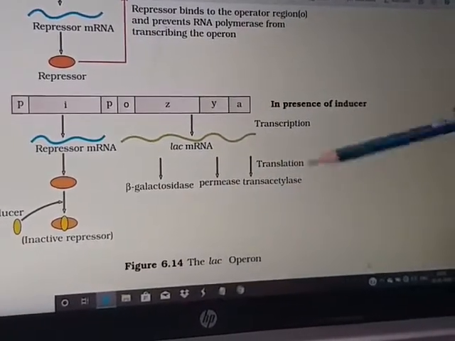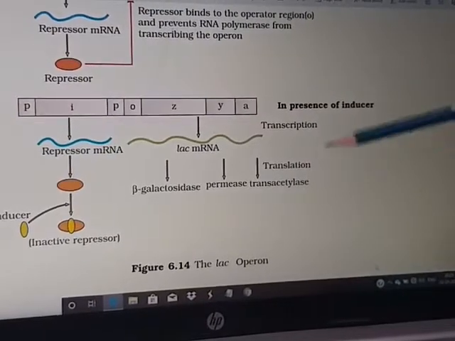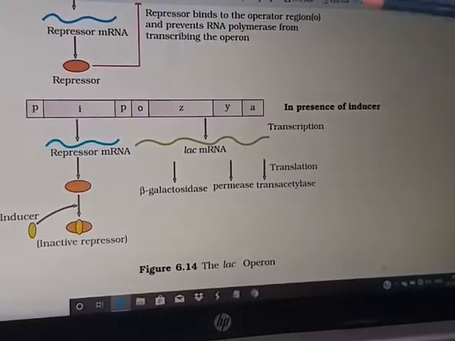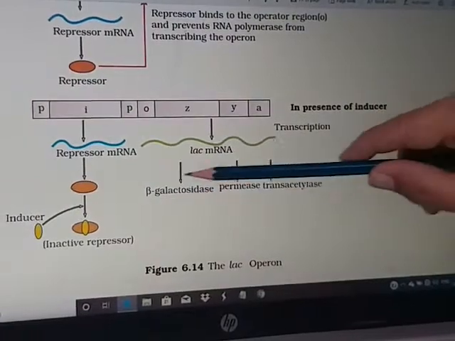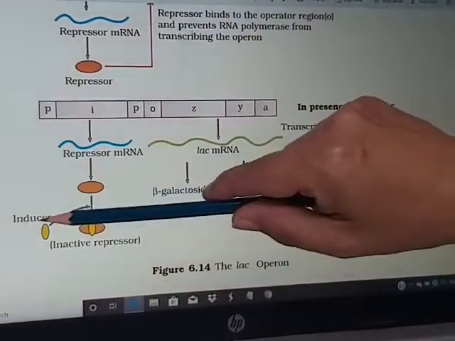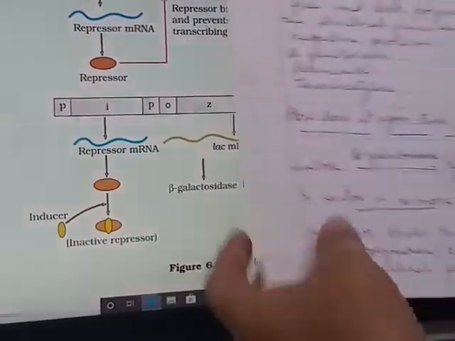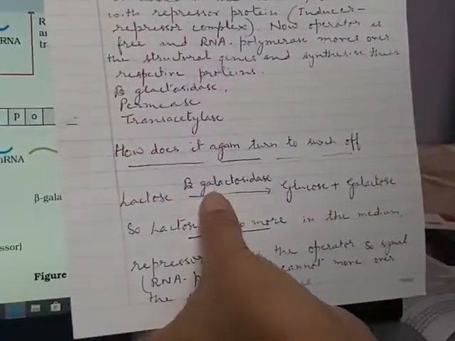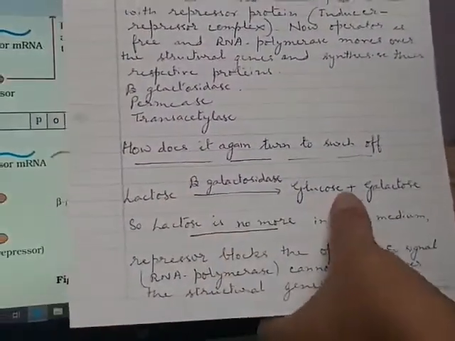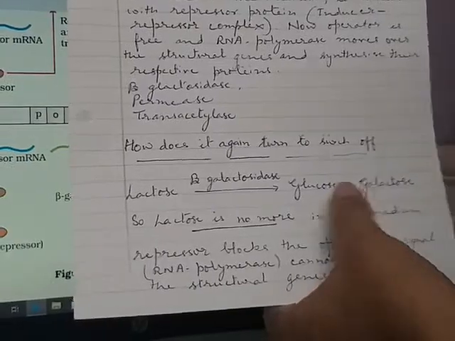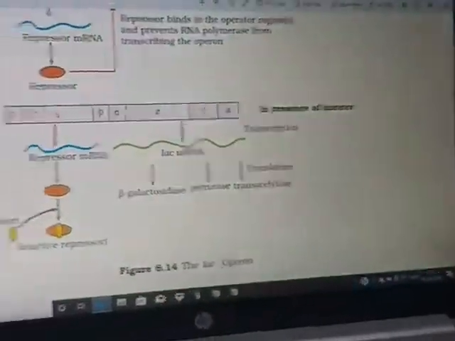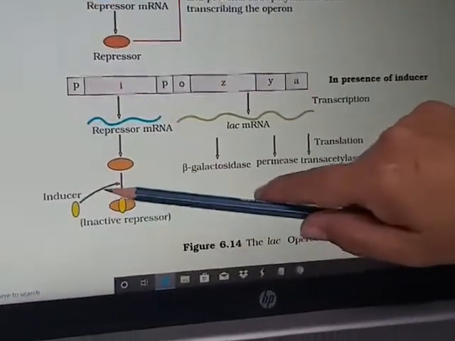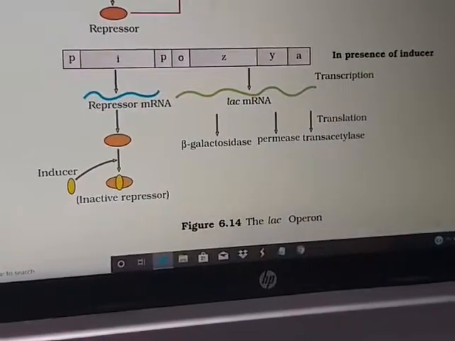And I have already explained how it goes back to the off condition, as when the beta galactosidase breaks the inducer. Beta galactosidase breaks this lactose into glucose plus galactose. So lactose is no more in the medium, and when lactose is no more in the medium, we turn back to the switch off condition.